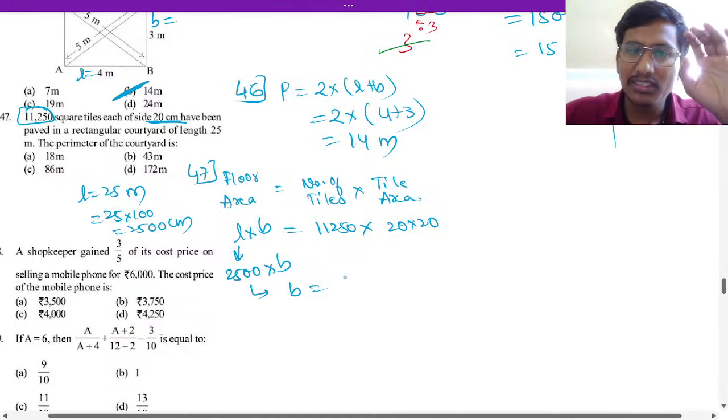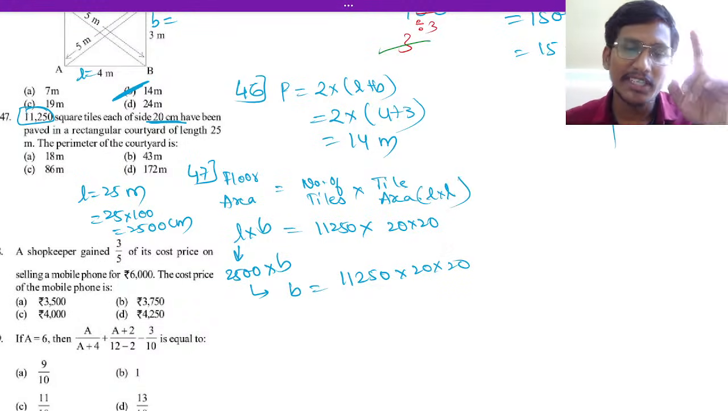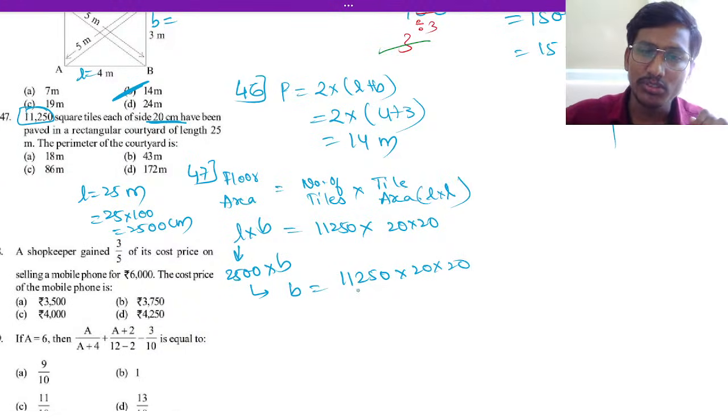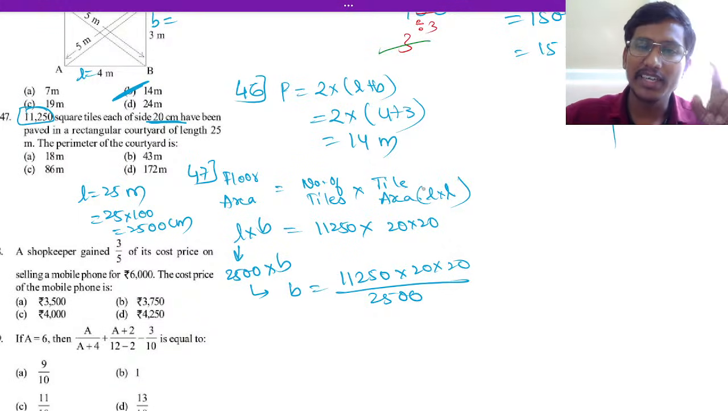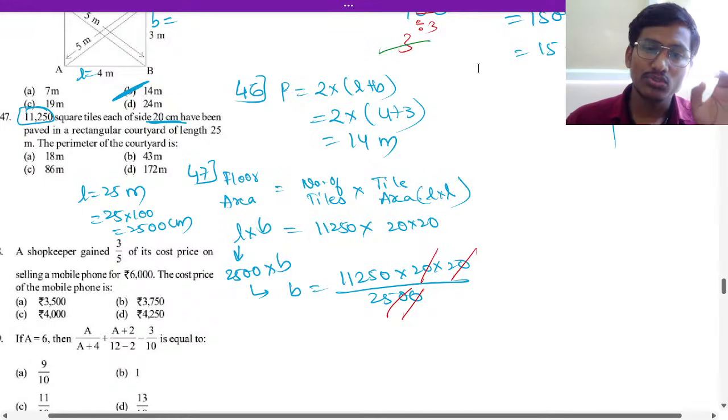So breadth will be 11,250 into 20 into 20. That is tile area. Length into length, or side into side for the square. So this you have to divide with 2,500 now. Cancel the zeros. So 1 zero here, 1 zero here, 1 zero here, 1 zero here. 2 zeros cancel here. So 25 is there.